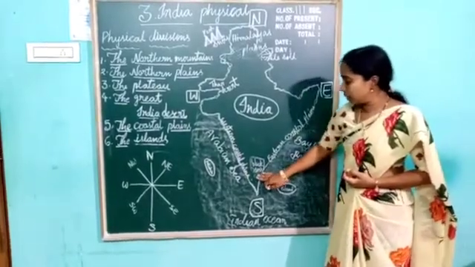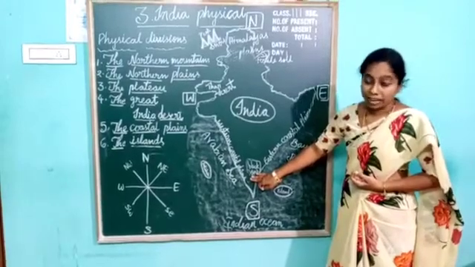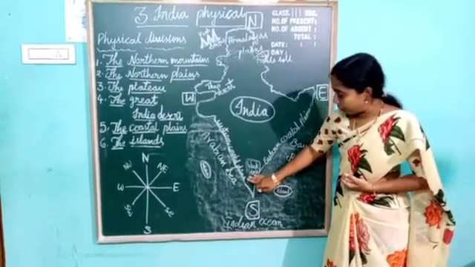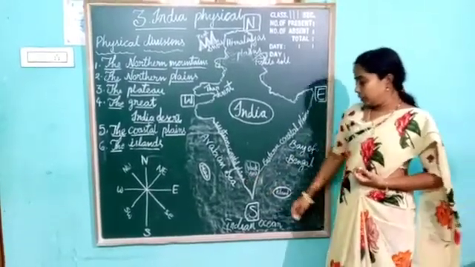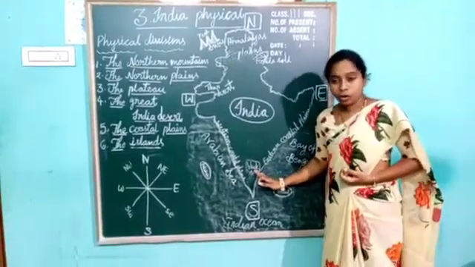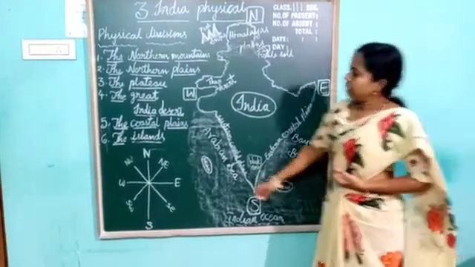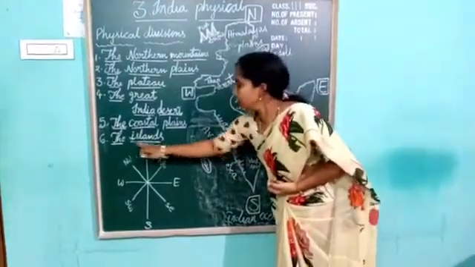These coastal plains are known for black soil. This black soil helps to grow cotton crops. Okay children. Next, the islands. What are these islands?